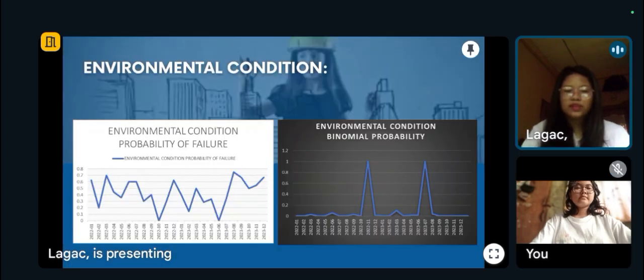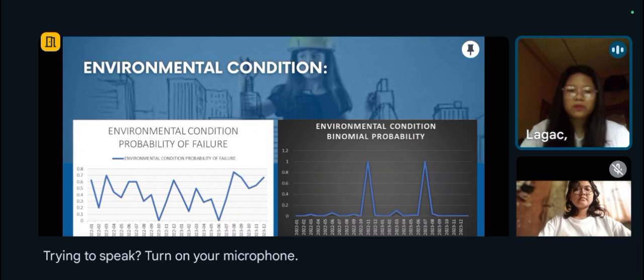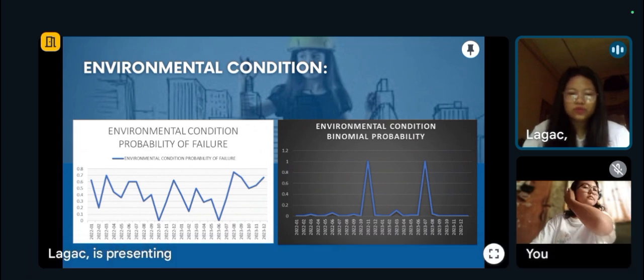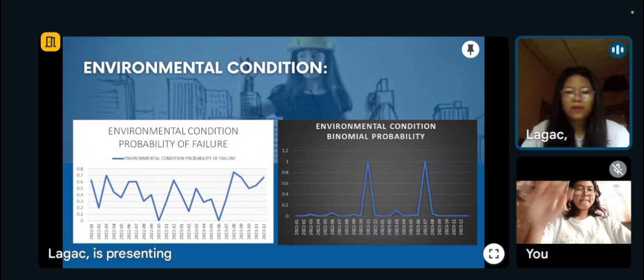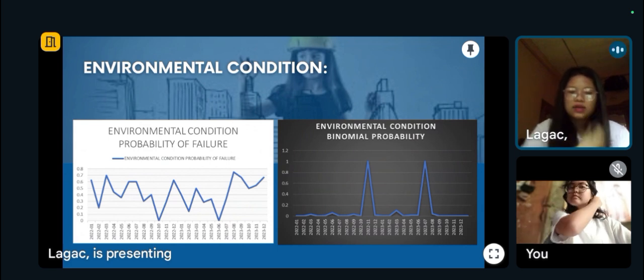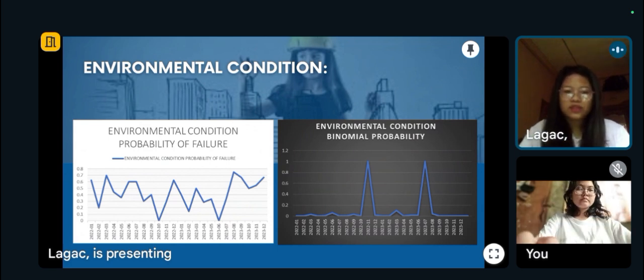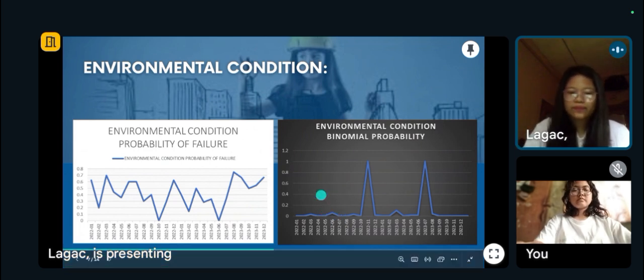As we have computed the probability of failure and the binomial probability of environmental conditions, it appears that in environmental condition, the highest probability of failure occurred in August 2023. And for the binomial probability, the highest binomial probability for environmental condition is in November 2022 and July 2023.